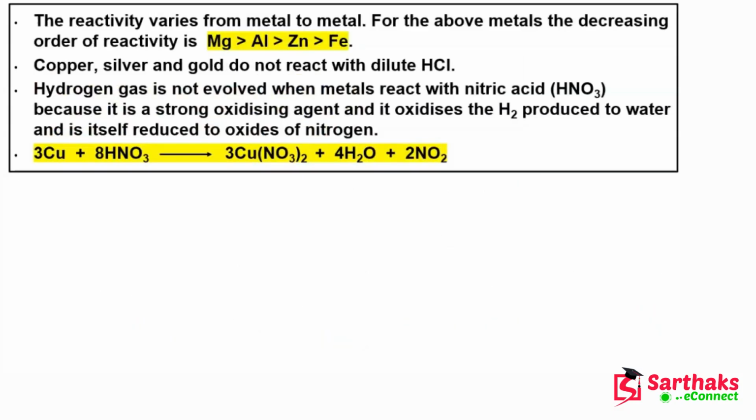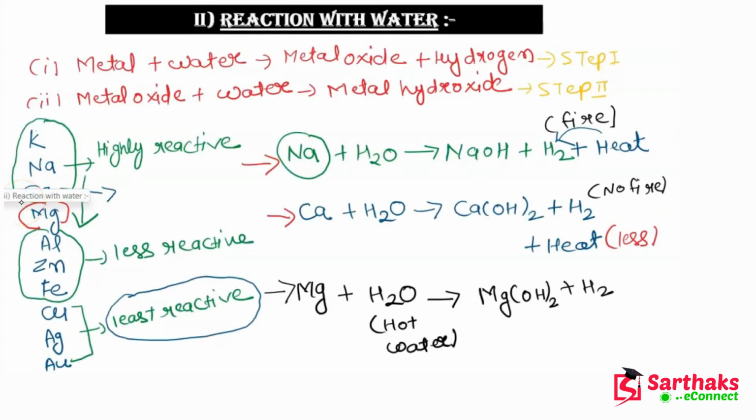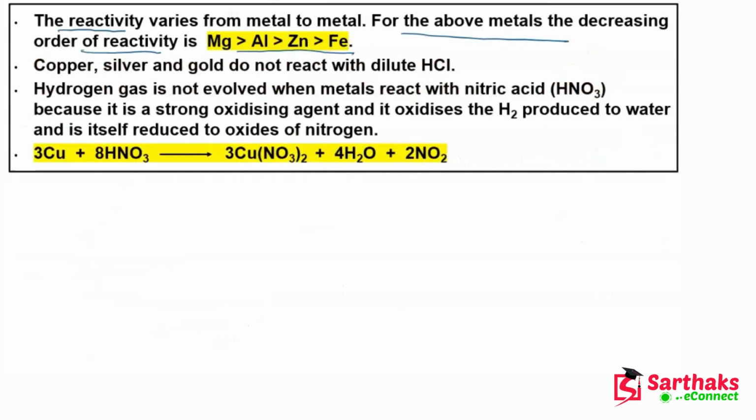Okay students, so what we have seen in the previous slide is that reactivity varies from metal to metal. For the above metals, the decreasing order of reactivity is magnesium, aluminum, zinc and iron. I told you this when I taught you the reactivity series. You can see that the reactivity of magnesium is higher than aluminum, the reactivity of aluminum is higher than zinc, and the reactivity of zinc is higher than iron. The same point is written here, that this is the reactivity order.